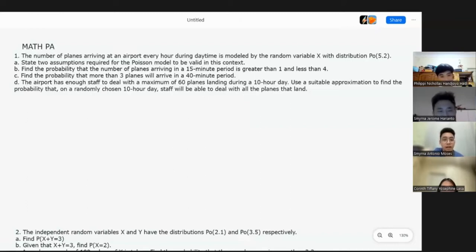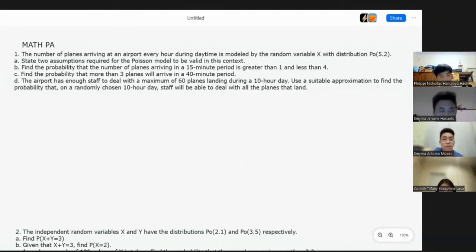So the first question is: the number of planes arriving at an airport every hour during daytime is modeled by the random variable X with distribution Po(5.2). State the two assumptions required for the Poisson distribution model to be valid in this context.